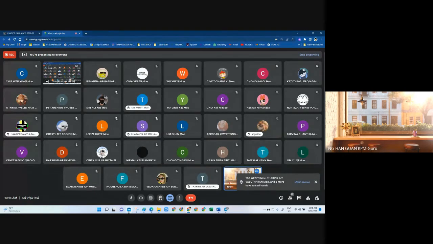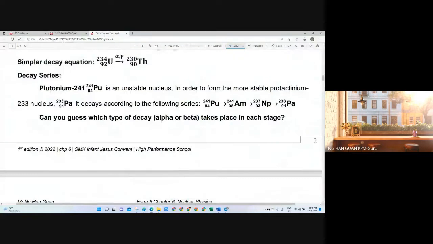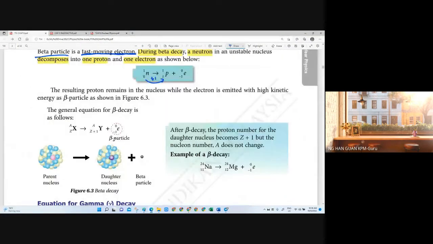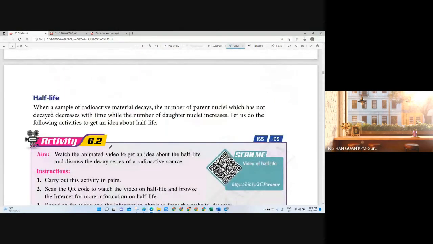So now we proceed to the next one. Okay, half-life. There's a lot of calculation here. Half-life is what? Half-life is actually talking about the time. From just now we know that all the radioactive nuclei will decay.